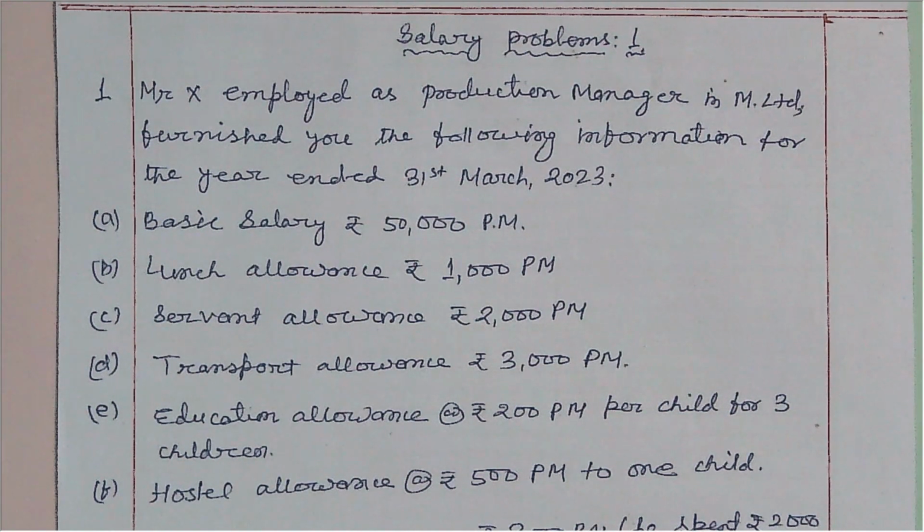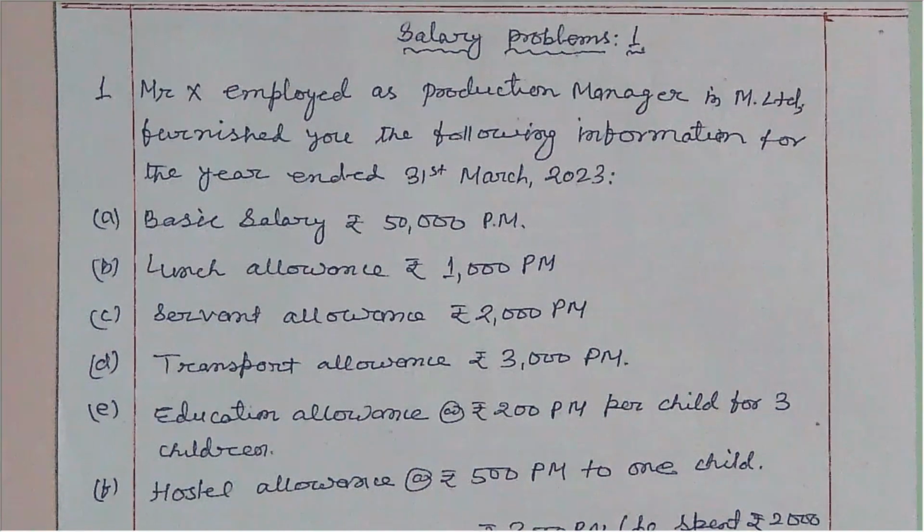Today's problem focuses especially on allowances. Which allowances are fully taxable? Which allowances are fully exempted? Which allowances are partially taxable and partially exempted? I will try to highlight these allowances with the help of one problem.